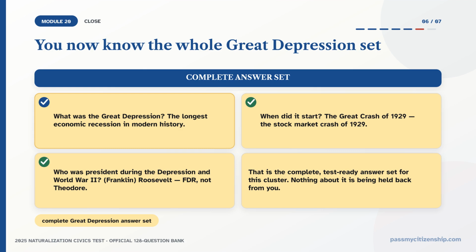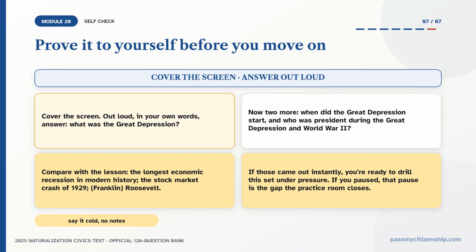And nothing about it is being held back from you. Prove it to yourself before you move on. Cover the screen and out loud in your own words, answer: what was the Great Depression? Now, two more. When did the Great Depression start? And who was president during the Great Depression and World War II? Compare with the lesson: the longest economic recession in modern history, the stock market crash of 1929, Franklin Roosevelt.